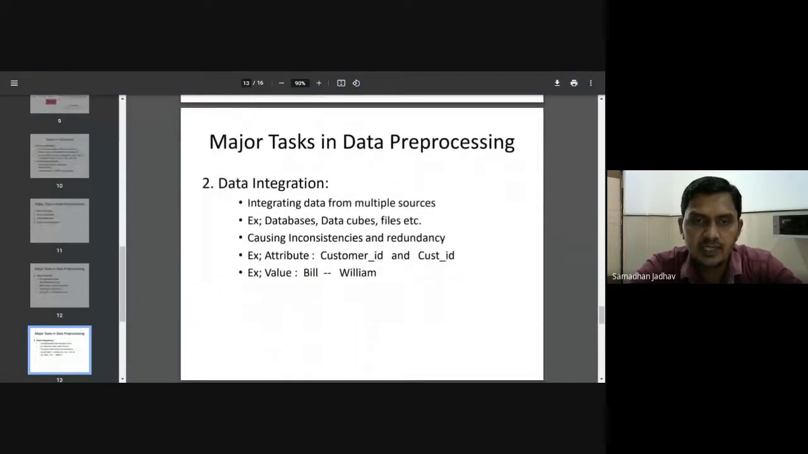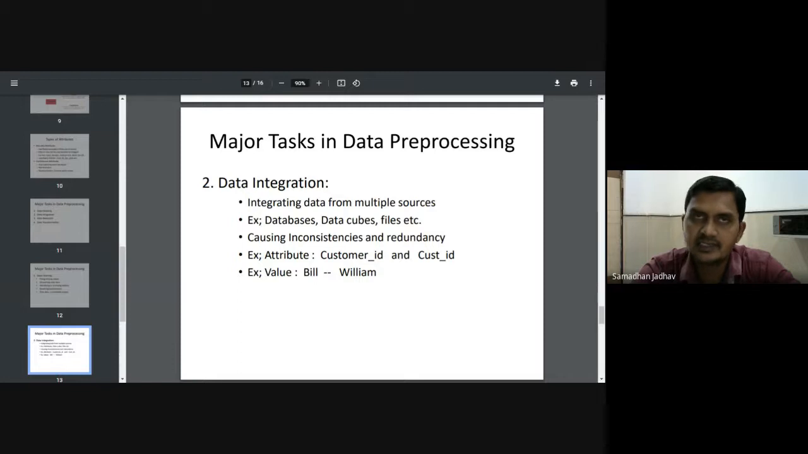After that, we will see what is data integration. We know that data is available from multiple sources, and these sources are of different types. For example, one source may be a database management system, one may be multidimensional data cubes, one may be files, some may be XML data, and some may be from the cloud. So we have different sources of data.